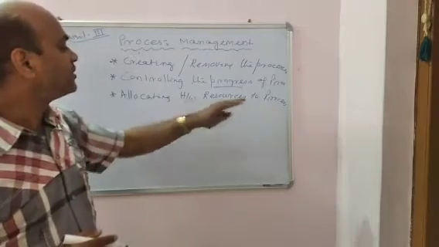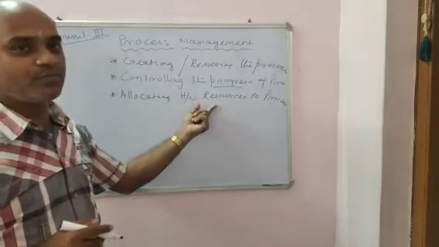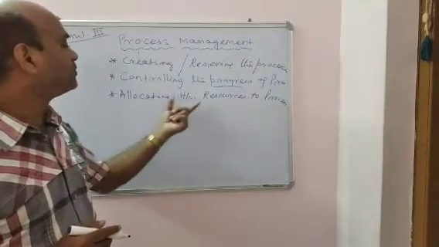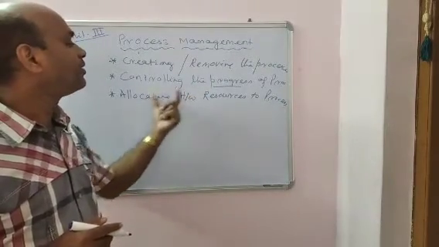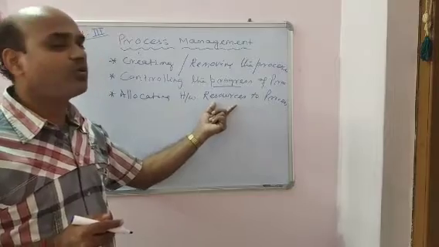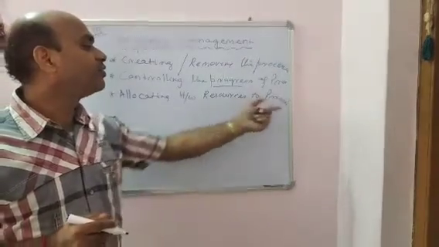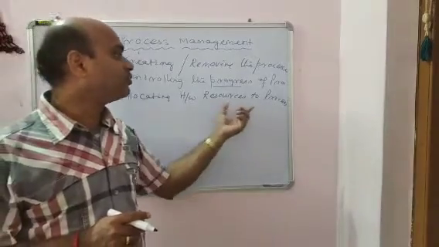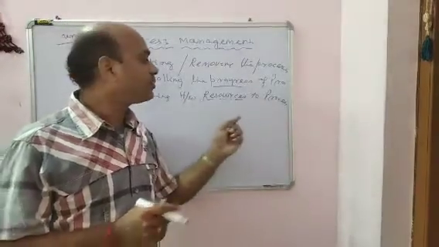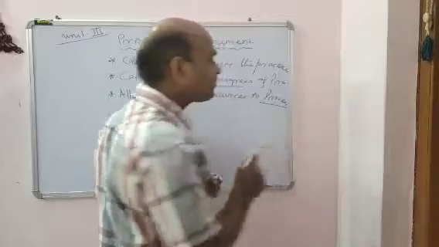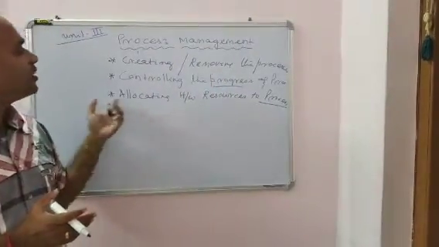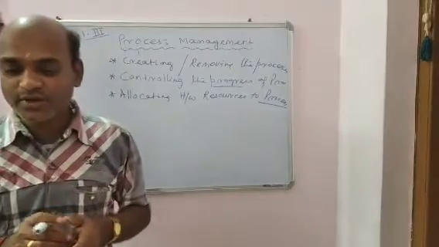For each process, it requires a hardware instrument or hardware peripheral. So the system has to allocate what hardware resources are required to execute programs or a particular process. For a particular process, it requires a program and a processor, and the required hardware will also be allocated by this process management system.